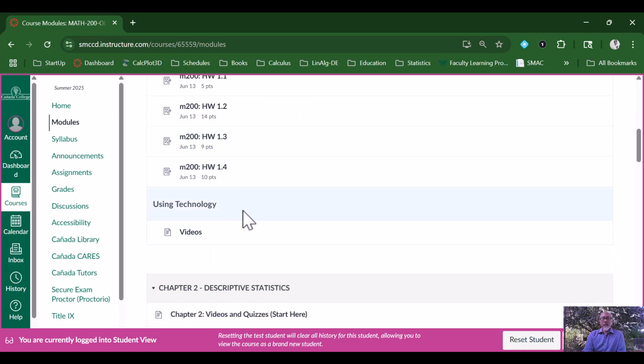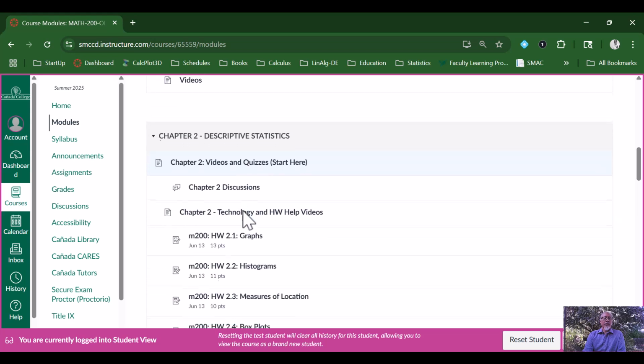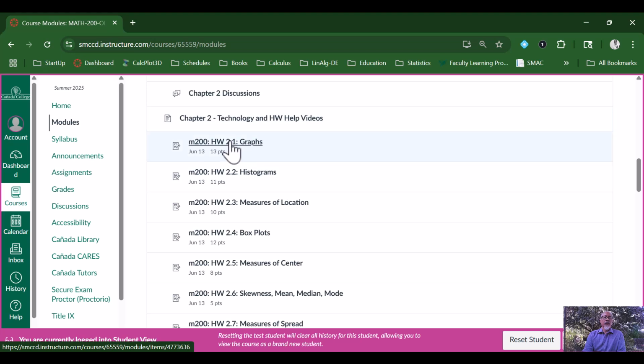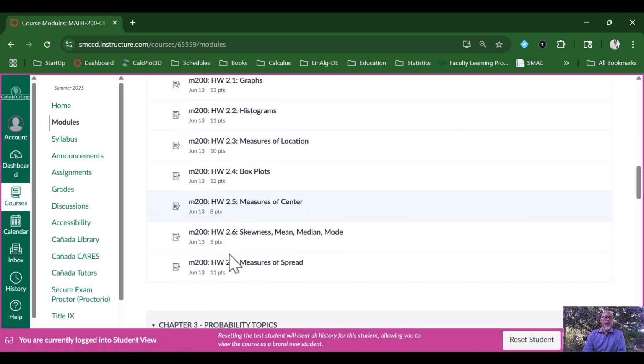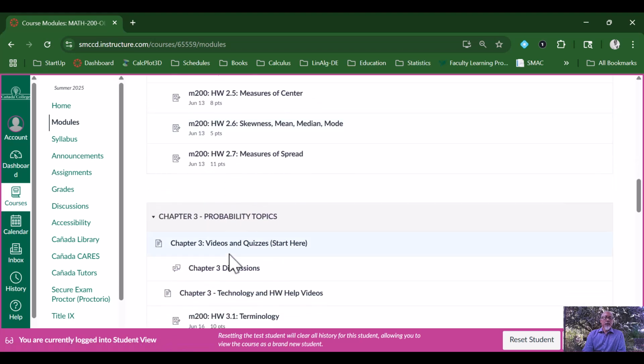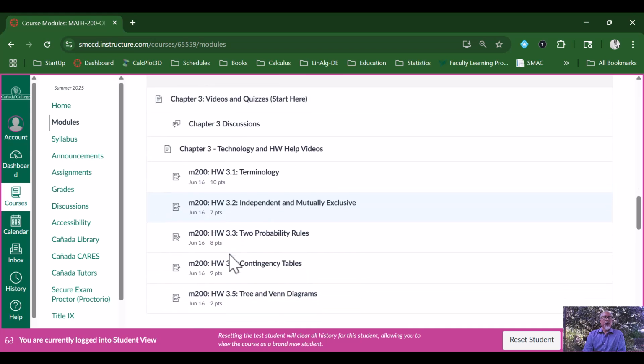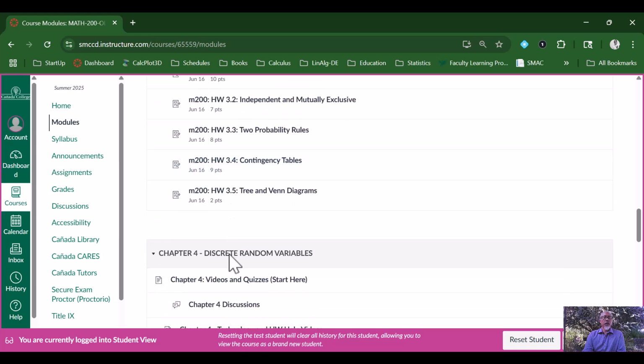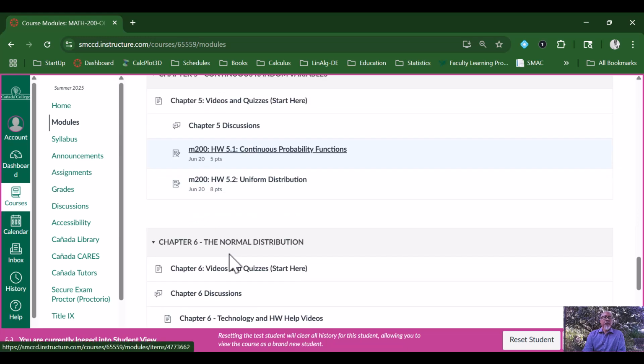Some extra videos might pop up below that, but generally that's how each of those modules is set up: the videos and quizzes start here, the discussion board, some extra technology and homework help videos, and the homework assignments. Some chapters have more homework assignments than others, so keep that in mind when you're working on the homework.